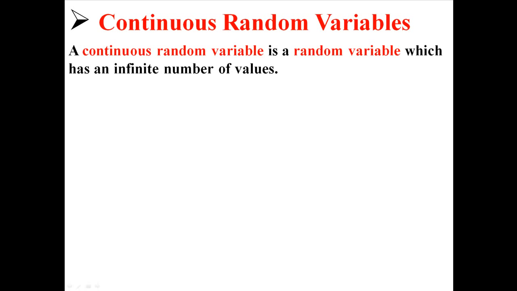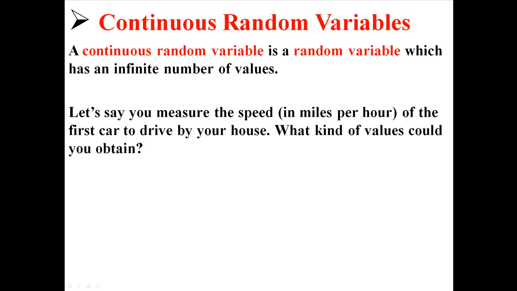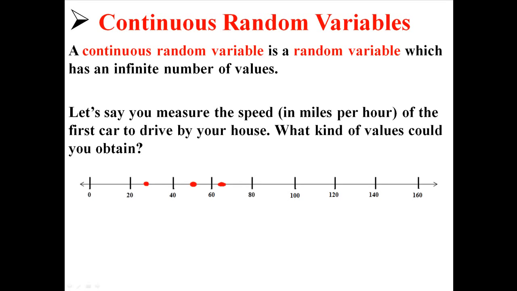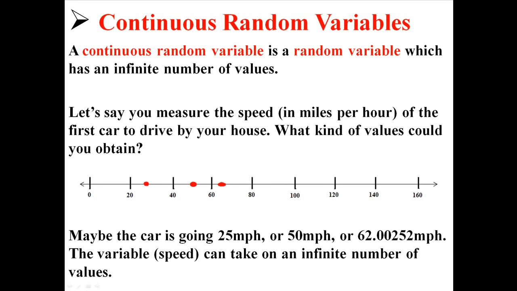But if you have something that is a continuous random variable, that is a random variable which has an infinite number of values. Like let's say you measure the speed in miles per hour of the first car to drive by your house. What kind of values could you obtain? Well, you could get something like 25 miles per hour or 50 miles per hour or 62.00252 miles per hour or something even faster or slower than that. There are an infinite number of values this variable could take on because it is a continuous random variable.